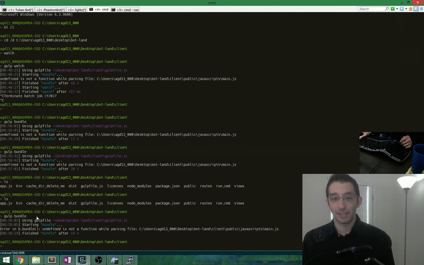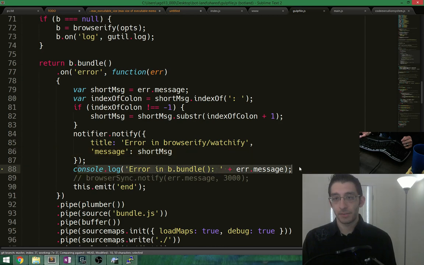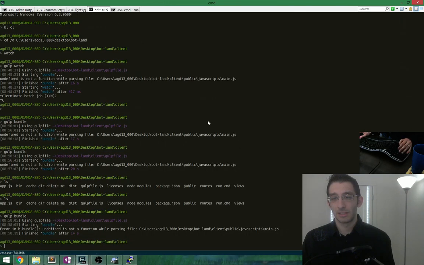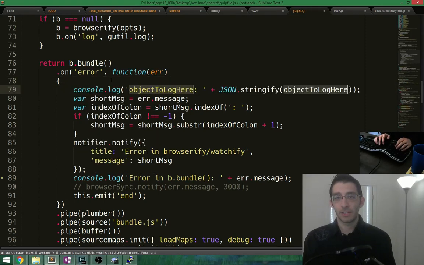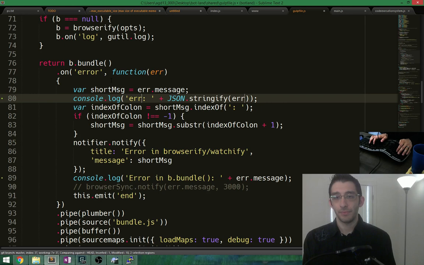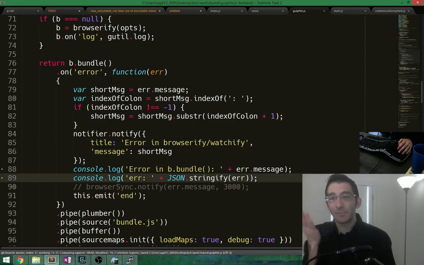I'm so happy that that command exists. Oh, good, there is an error. Error in b.bundle. Okay. Yeah, so this is the problem. Now I have to figure out why this is a problem. Short message dot substring index of colon. Let's stringify the entire error, because there's got to be more information here, a stack trace or something.